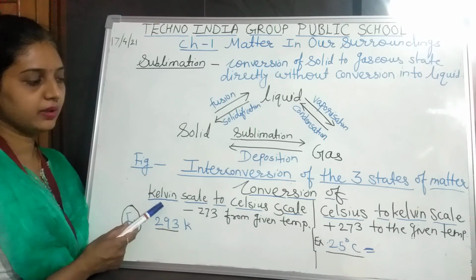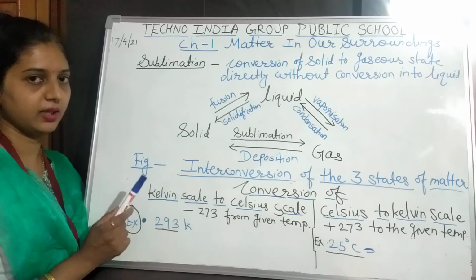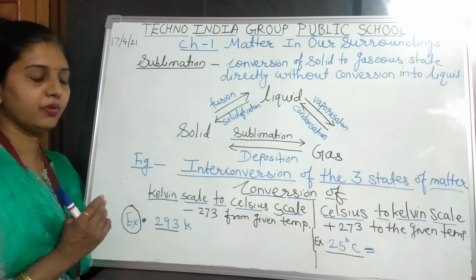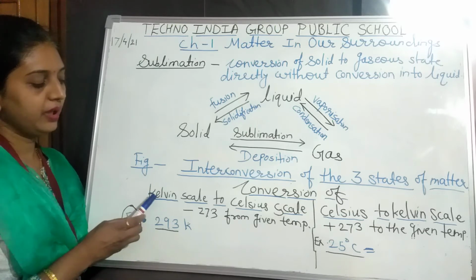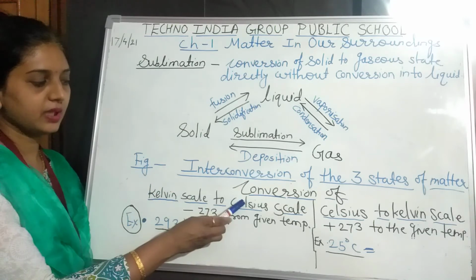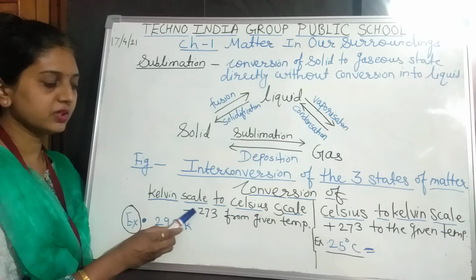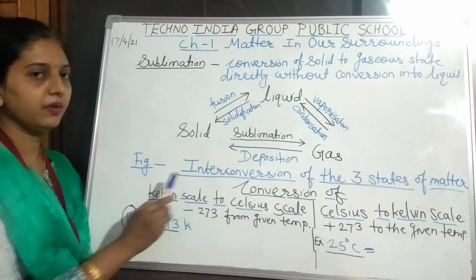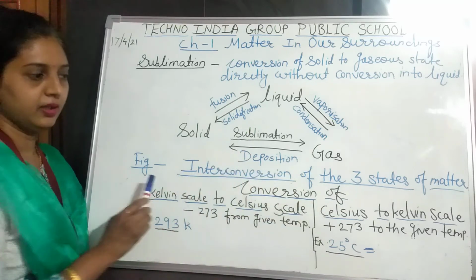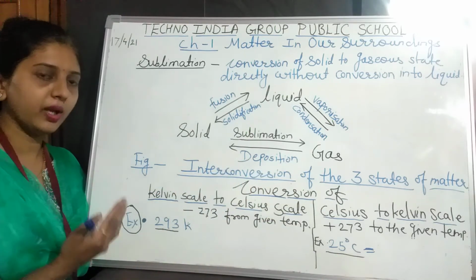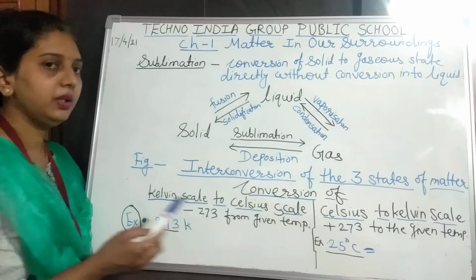Now we turn to the next point, how we can convert the Kelvin scale into Celsius scale. There are two scales for measuring temperature, the Celsius scale and the Kelvin scale. When we have to convert the Kelvin scale into Celsius scale, we have to subtract 273 from the given temperature, and just the opposite for Celsius scale to Kelvin scale. When we convert the Celsius scale into Kelvin scale, we have to add 273 to the given temperature.